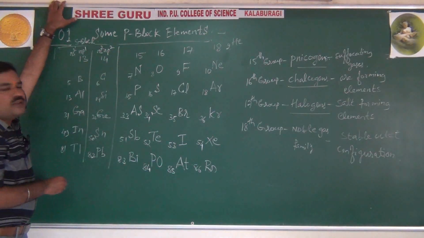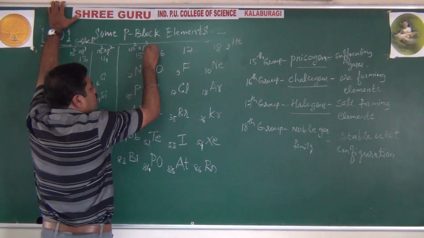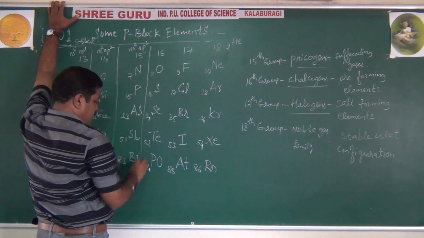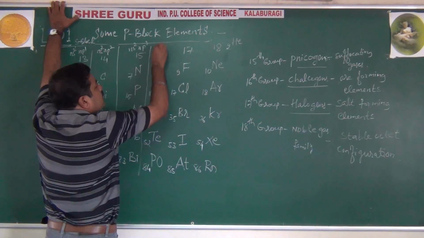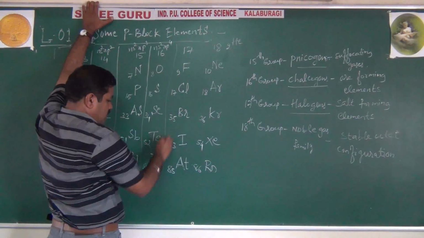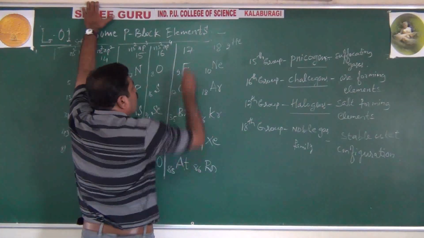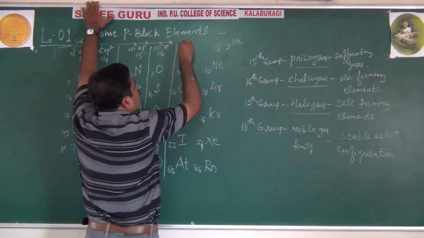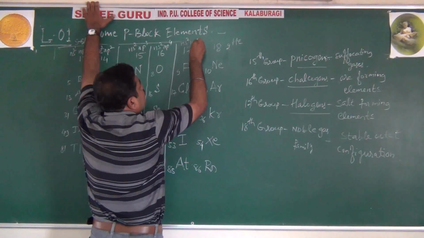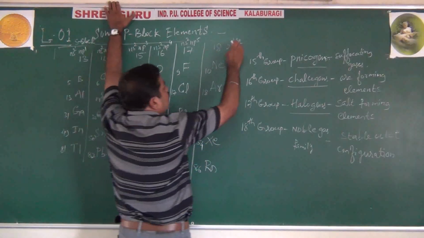ns2 np1, ns2 np2, 15 group ns2 np3. Over and out. Okay. 16 group ns2 np4. 17 group, that is ns2 np5. Okay. Then lastly, 18 group, you already know, ns2 np6.